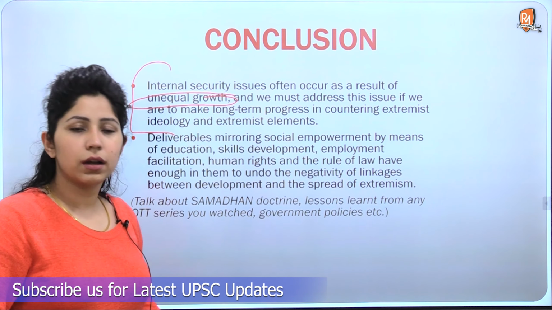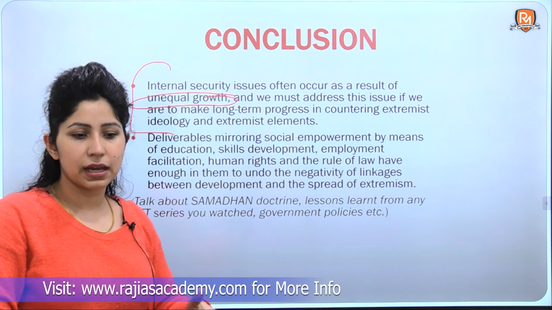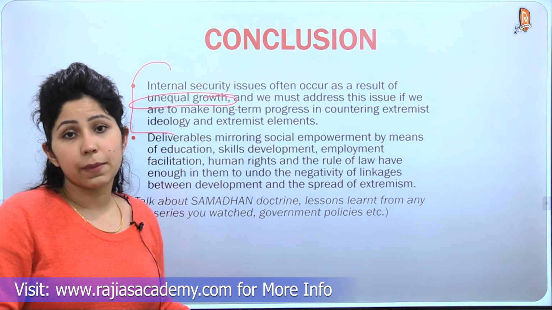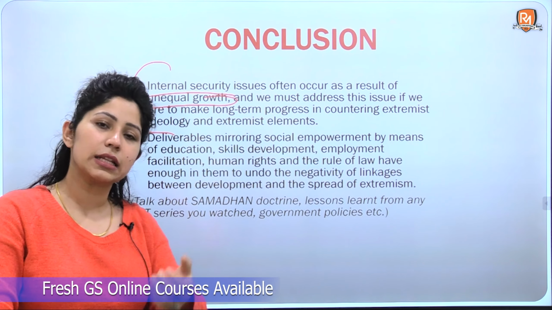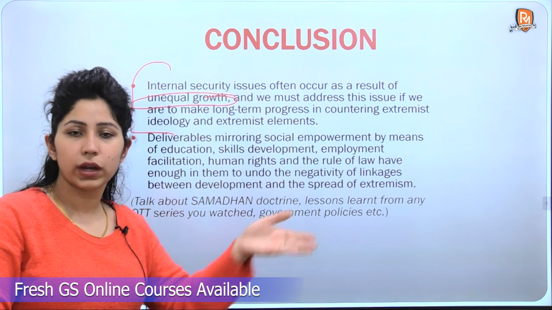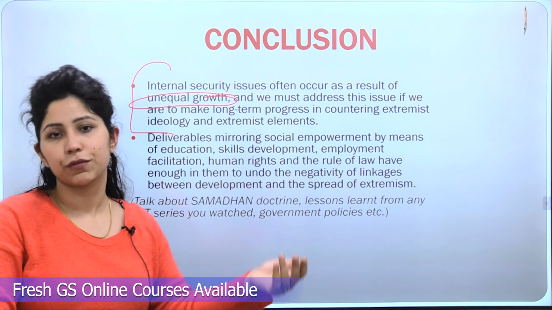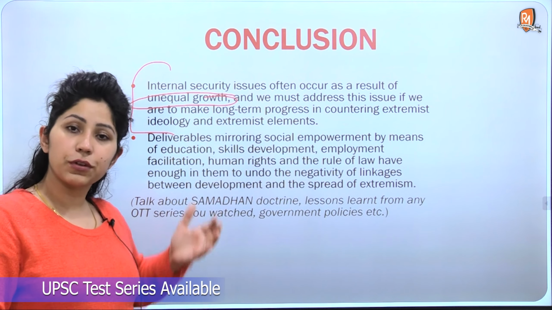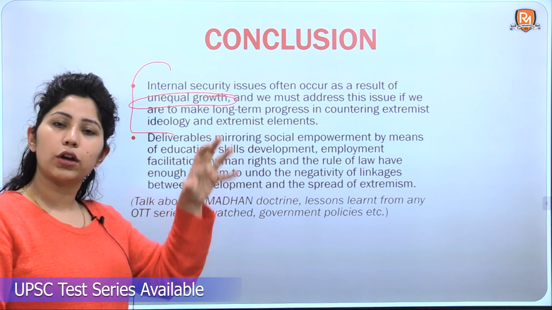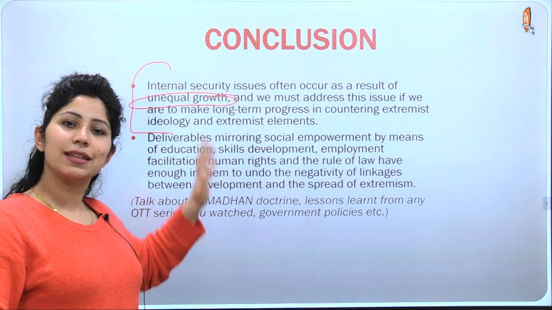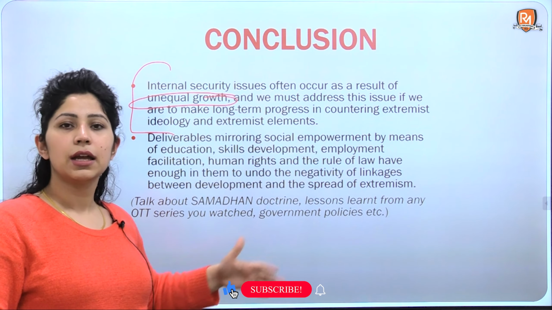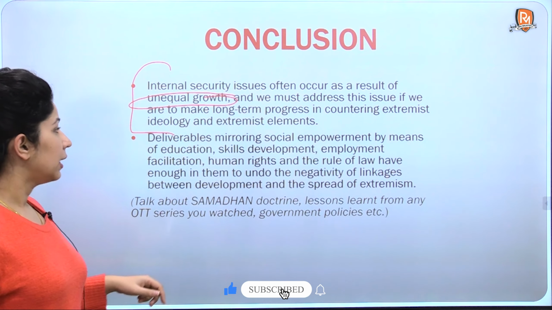Whenever the examiner asks you to discuss factors of something wrong, those factors can be turned into solutions. Just take the keywords and give your solution for each and every factor if it's a 250 words question. Since it's a 150 words question, we are just using one of the broad factors and turning it into a conclusion that this factor has to be addressed, and this gives our way forward.